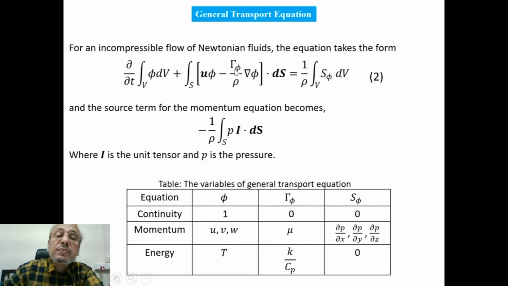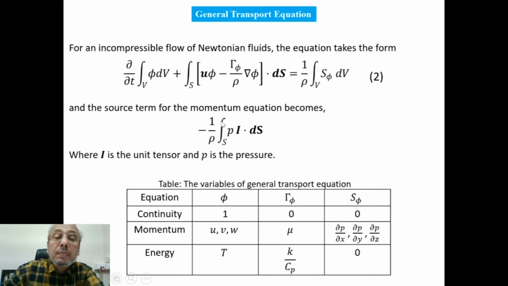In the case of Navier-Stokes equations, it is the coefficient of viscosity by rho into grad phi dot dS surface vector, equal to 1 by rho times the source term integrated over the volume, S phi. And for the momentum equation, the source term will be the pressure term.